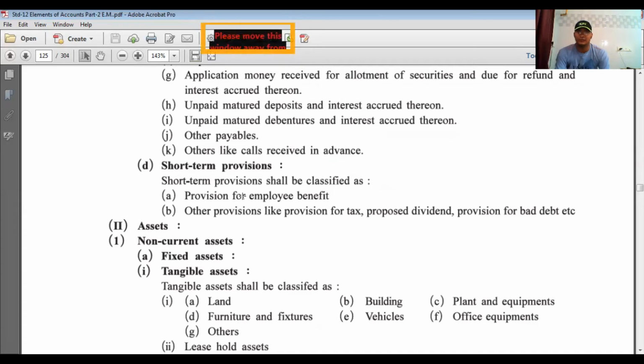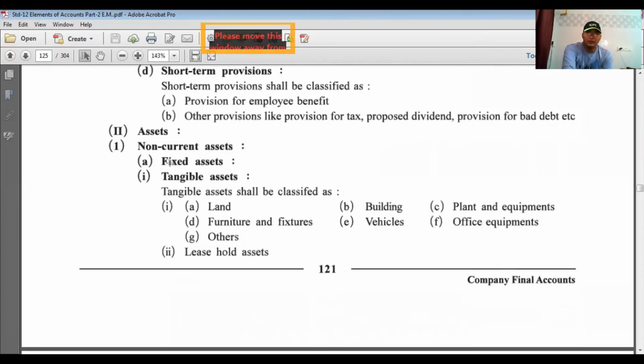Okay. In the same way, there is another format for assets, and under assets, there are various items covered under the headings. So now we have to go through these items. First of all, fixed assets, which include tangible assets.